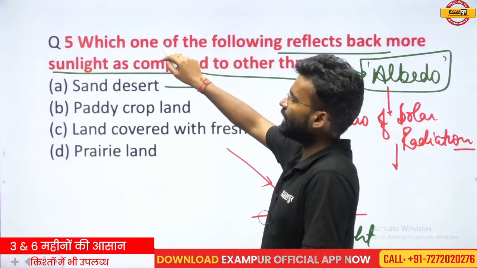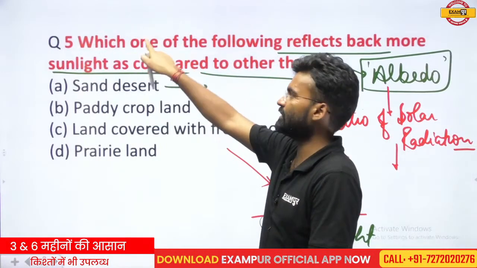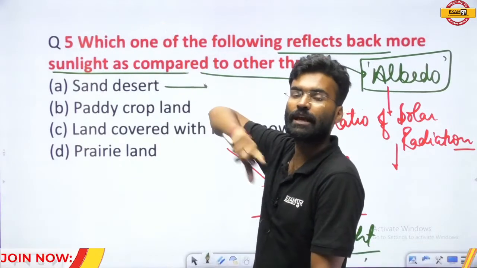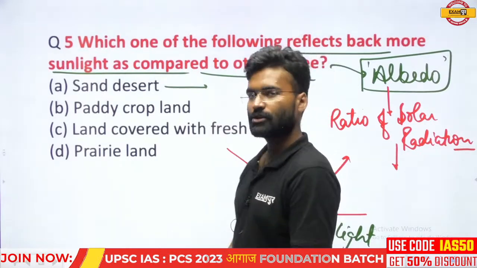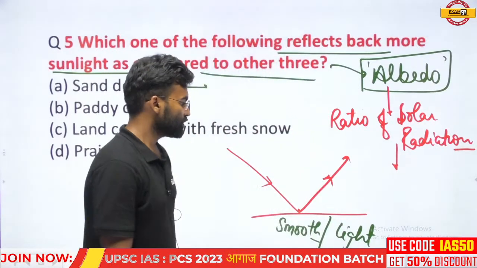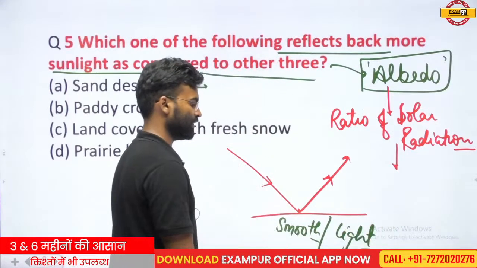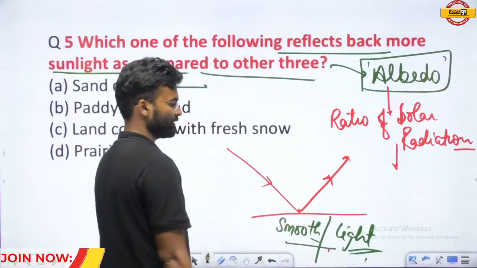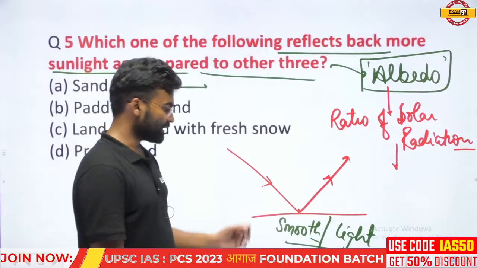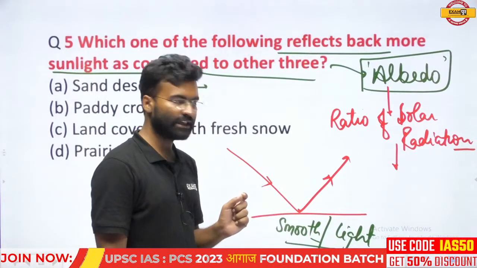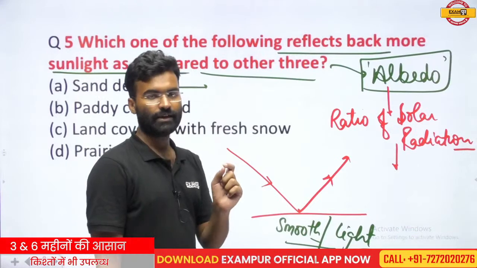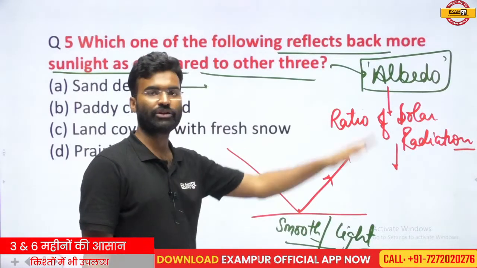The red part of that white light is reflected from this surface, that is why it looks red in color. So I think you understand. A light surface reflects the maximum part of the visible light. So the surface which is smooth in nature and light in color has the maximum reflection rate.